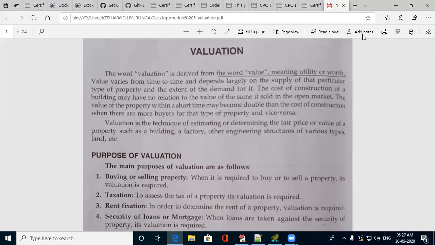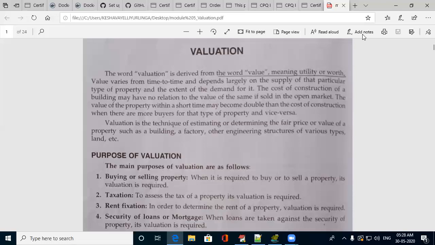And if it has to be given for rent, or for a lease or a mortgage, or you have to take a loan, its valuation is required, because its valuation keeps varying. At the time when you are giving the rent, the valuation may change from time to time.